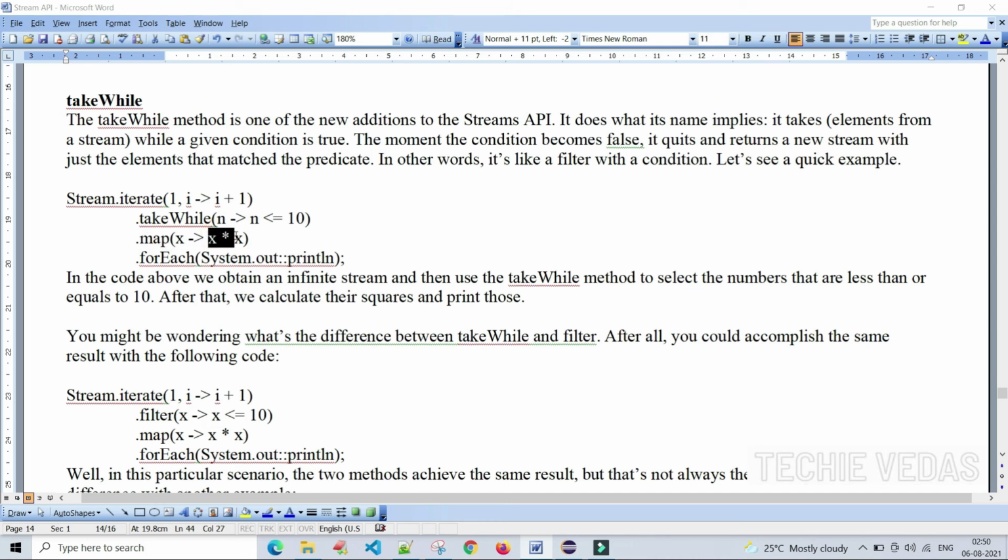In the above code we obtain an infinite stream, and then use the takeWhile method to select the numbers that are less than or equal to 10. After that we calculate their squares and print those.